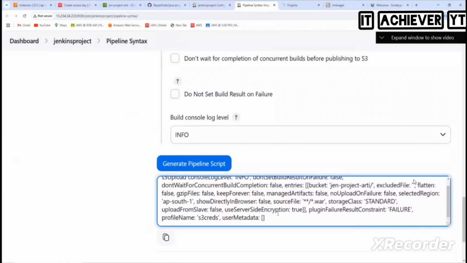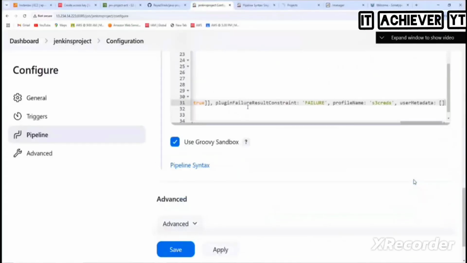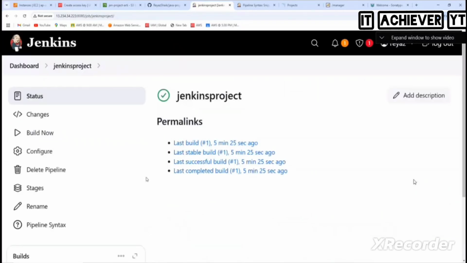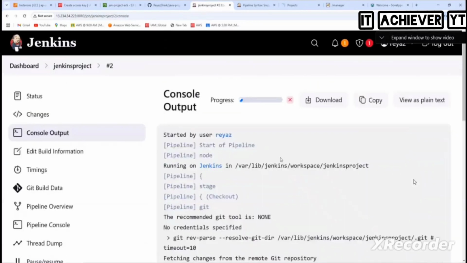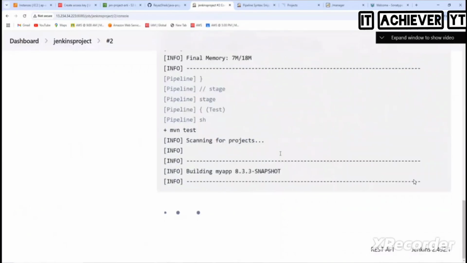Big one. So copy this and then paste it. And then save. Should we run the build now? Build. So what will this build do now?